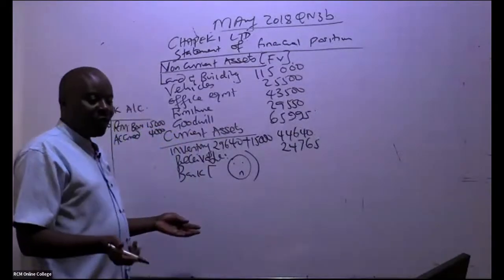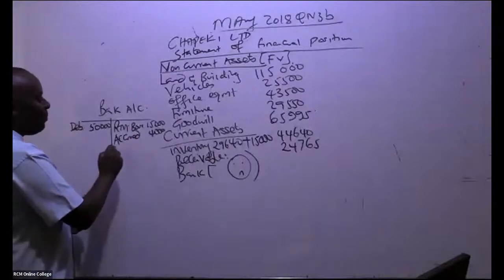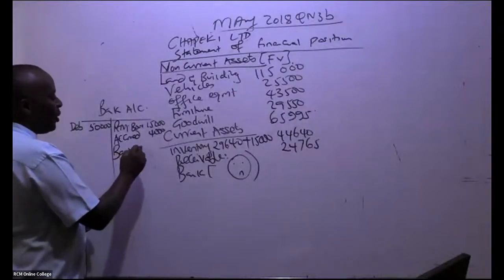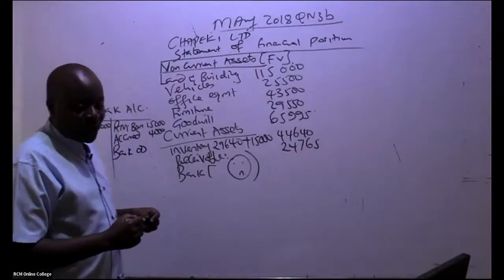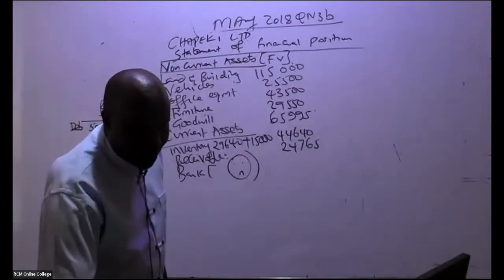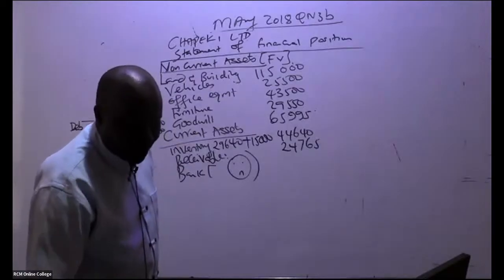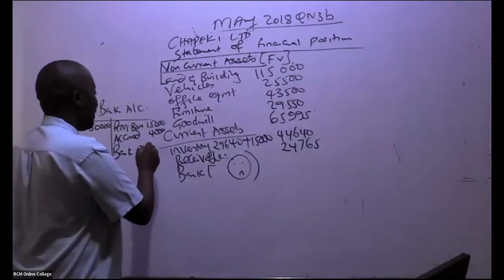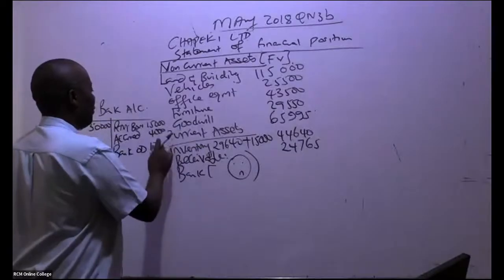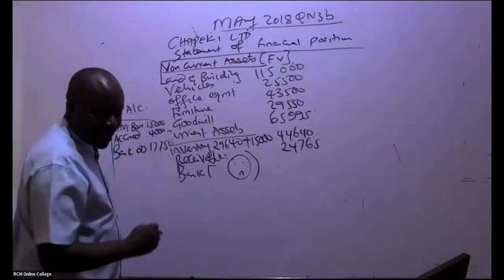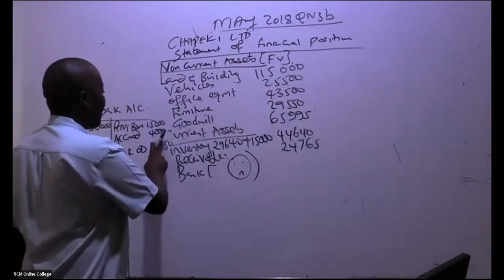That is general knowledge. So we have a bank overdraft of how much? 17,550.